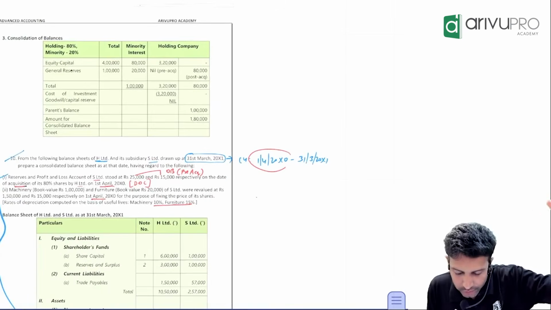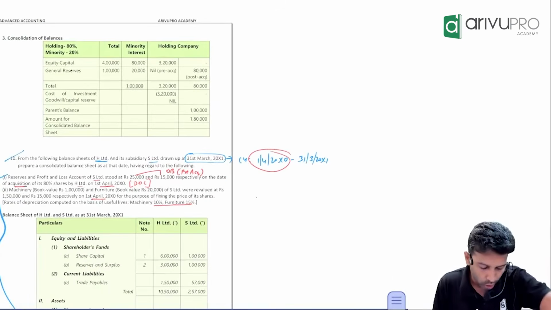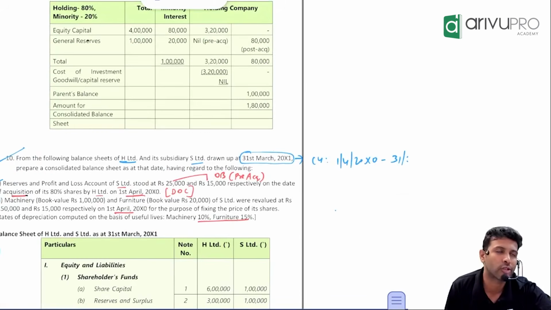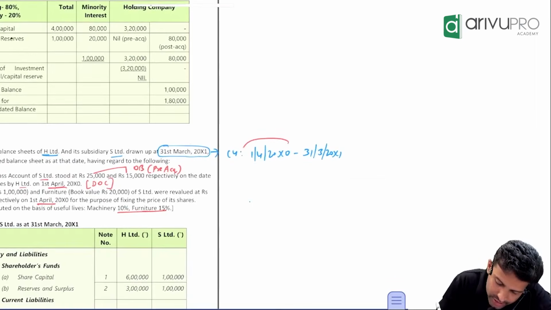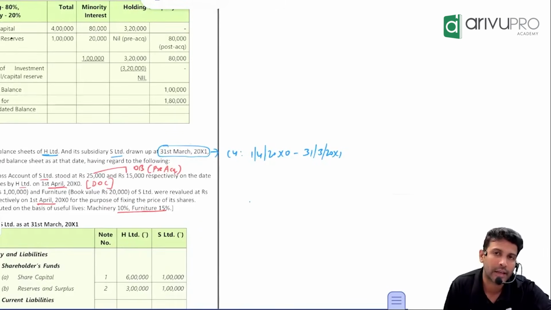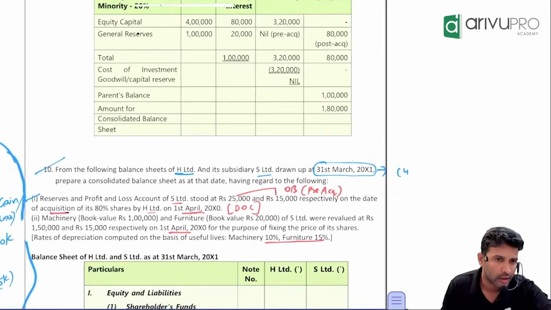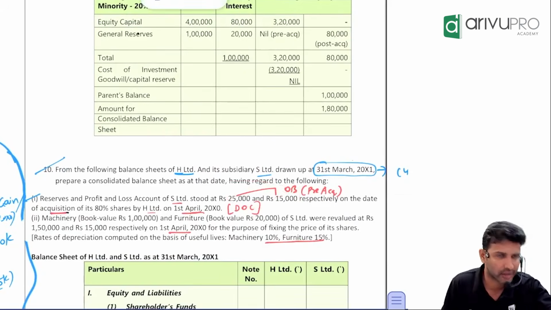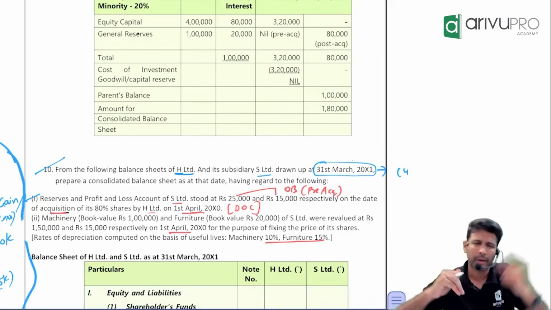The year is beginning on 1st April 20X0. On this particular day, they have given you the balance of reserves and P&L account of the subsidiary. Whatever balance you have on this day, that we call the opening balance, or you can also call it pre-acquisition, because on the date of control, these two were already existing.